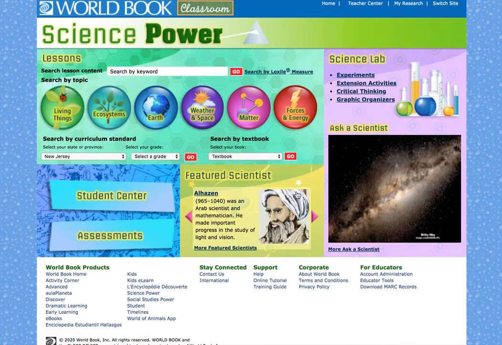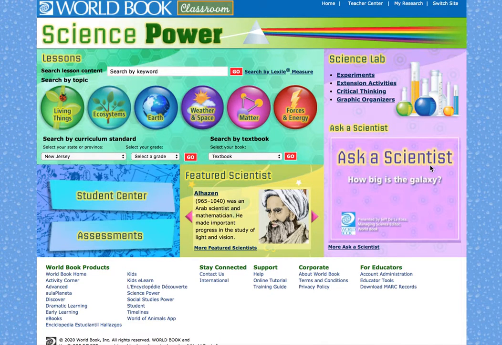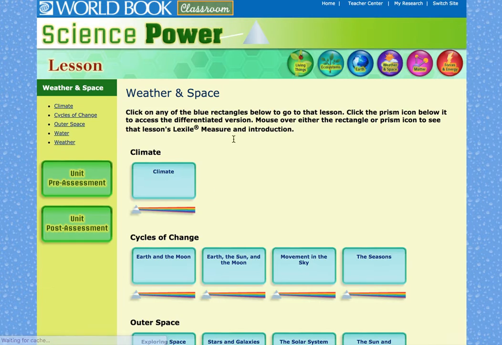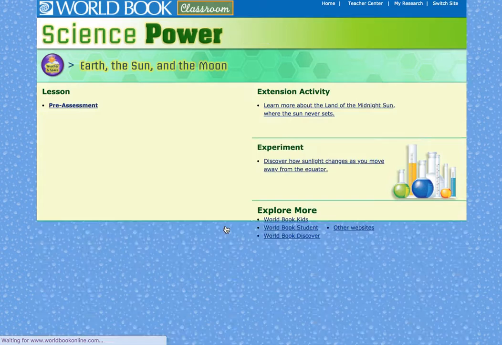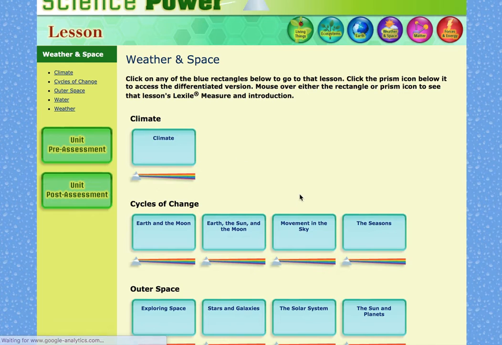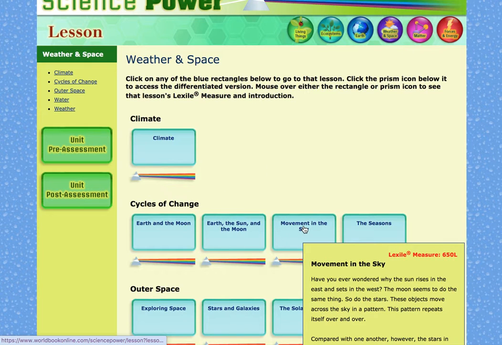And this one is really fun to explore in the classroom. So it's kind of like a digital textbook, but there are also some activities, there are ways to study. It's a wonderful way to reinforce what you are learning in your textbook, especially if your kid is tired of looking at their textbook. You can go ahead and explore on here. So I don't know, I just went over that a little quickly. But when you mouse over, it will tell you the lexile measure of what you are learning.